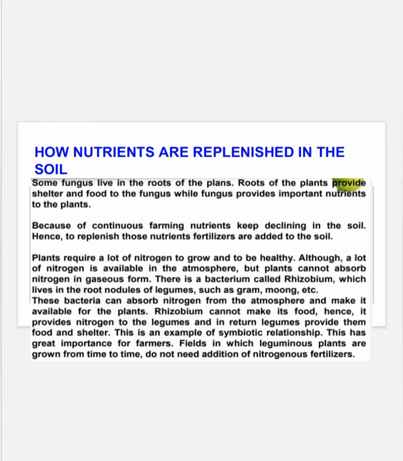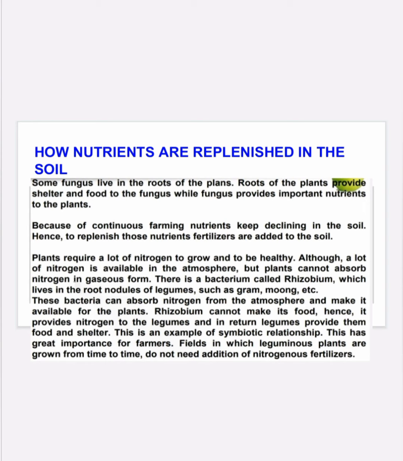How nutrients are replenished in the soil. The plants require lots of nitrogen to grow and to be healthy. The nitrogen is already available in the atmosphere, but it is in the gaseous state, so plants cannot absorb the nitrogen. In the soil there is a bacterium, rhizobium, which lives in the root nodules of legumes such as gram, moong, etc. These bacteria can absorb the nitrogen from the atmosphere and make it available for the plants, but rhizobium cannot make its own food.